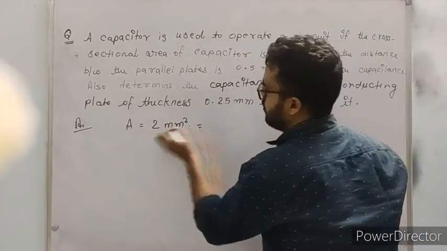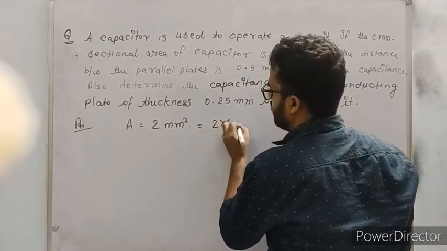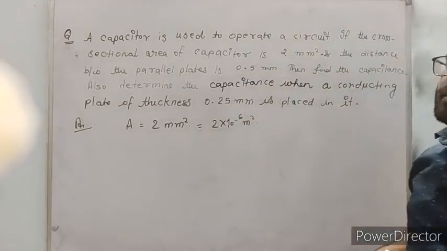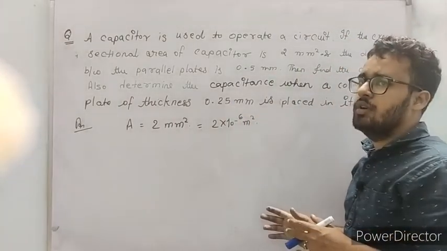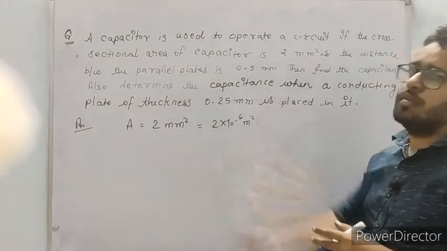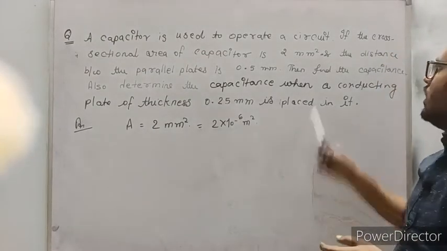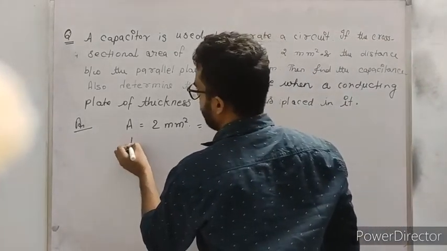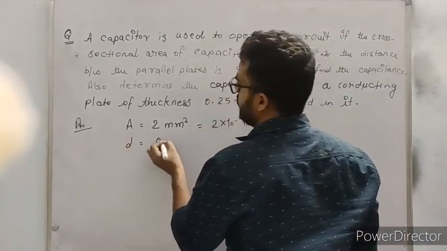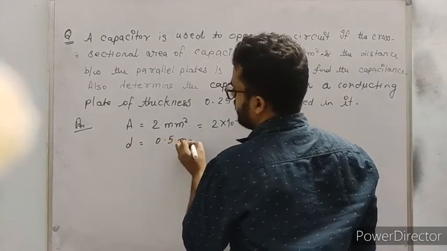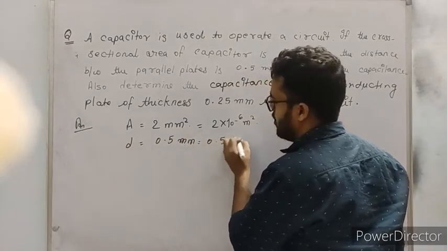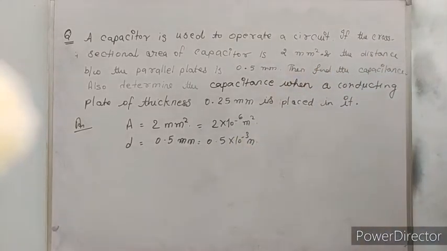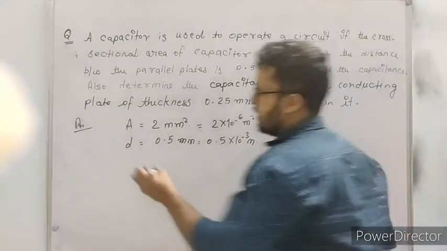Convert it into meters: 1 mm equal to 10 to the power minus 3 meter, so 1 mm square comes equal to 10 to the power minus 6 meter square. And the distance between the parallel plates, that means the value of d, is given as 0.5 mm, that comes equal to 0.5 into 10 to the power minus 3 meter. Now find the value of the capacitance, C की value find करनी है.